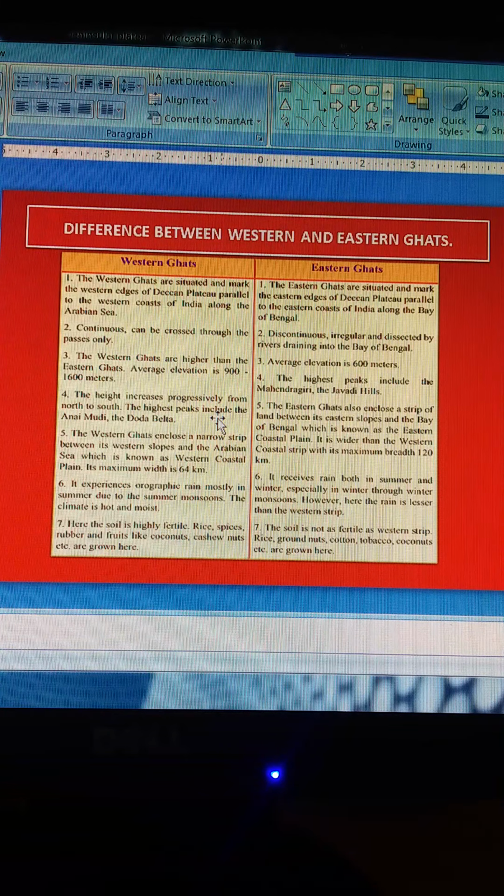Whereas the Western Ghats cause orographic rain by forcing the rain-bearing moist winds to rise along the western slopes of the Ghats. The Western Ghats are known by different local names. The height of the Western Ghats progressively increases from north to south. The highest peaks are Anaimudi, then Dodabetta, and Mahendragiri is the highest peak in the Eastern Ghats. Other than this, questions always come to locate these highest peaks and famous hill stations. And the famous hill stations include Kodaikanal.